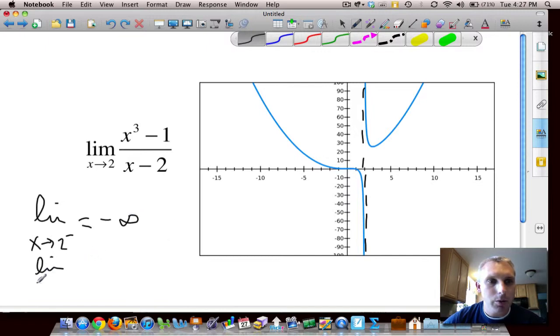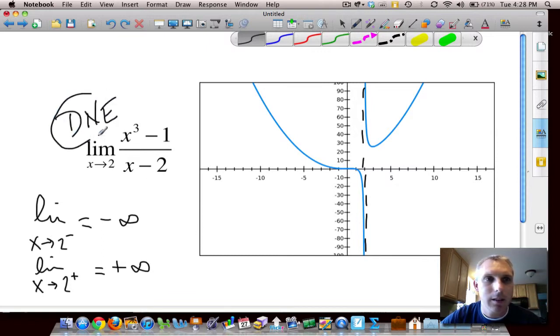If I approach 2 from the right, this looks like it's heading towards positive infinity. Are they the same? Nope. If they're not the same, then this limit does not exist. They have to be the same from the right and from the left.